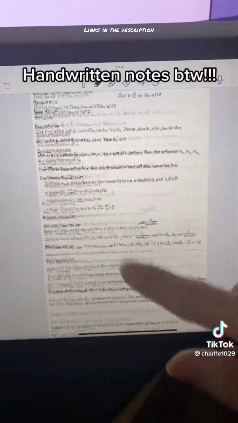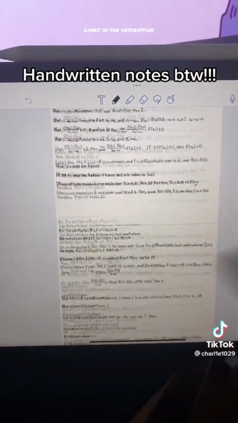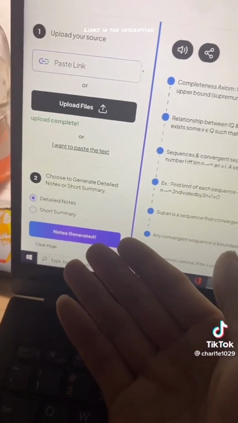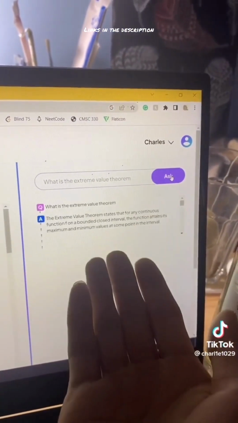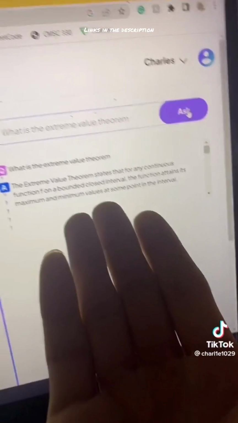For example, I can upload my notes from this past semester where I took real analysis. And I can generate detailed notes of this last semester or ask it a question like, what is the extreme value theorem, which is something we covered, and it tells me because those are my notes.